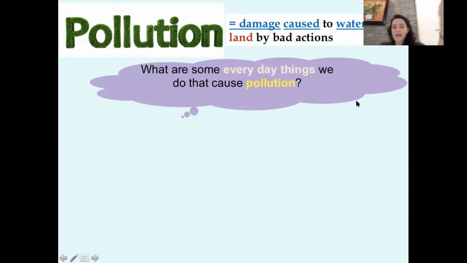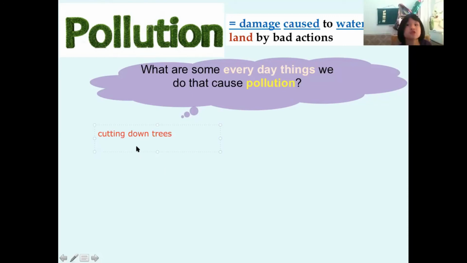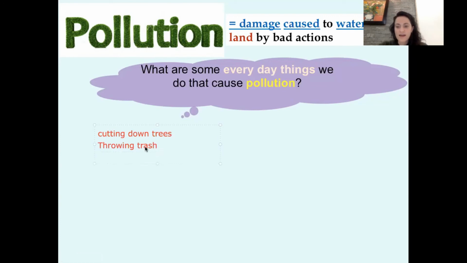Everyone chat me some everyday things we do that cause pollution. Minha, what's something we do that causes pollution? Hannah says cutting down trees to make paper. Minha, what do you think? What can people do that causes pollution, that's bad for the habitat? Trash. Good. Throwing trash. Excellent, Minha. Teddy says car, motorbikes.